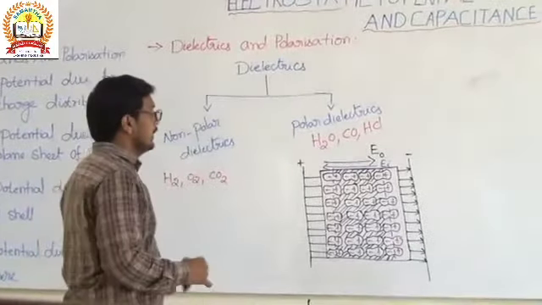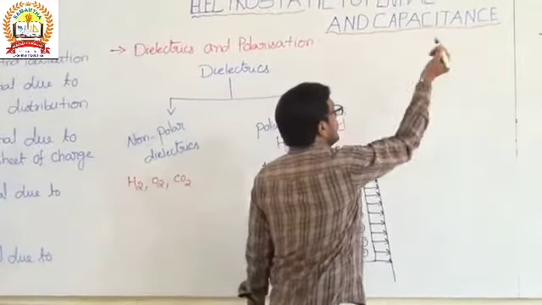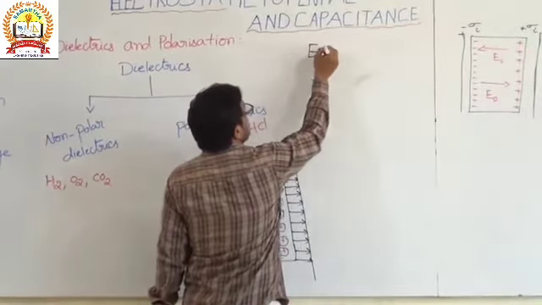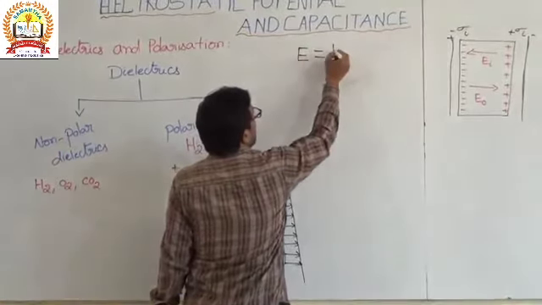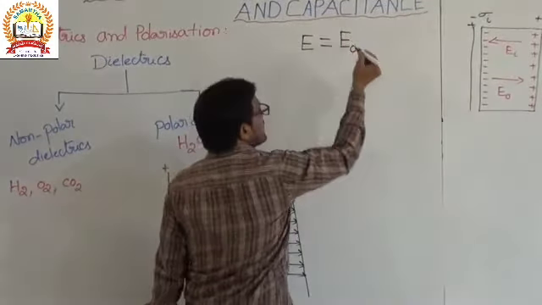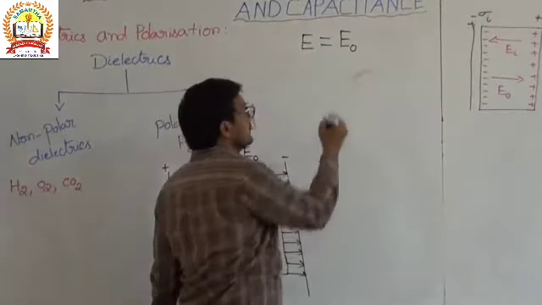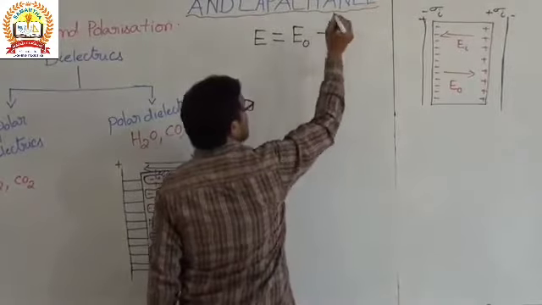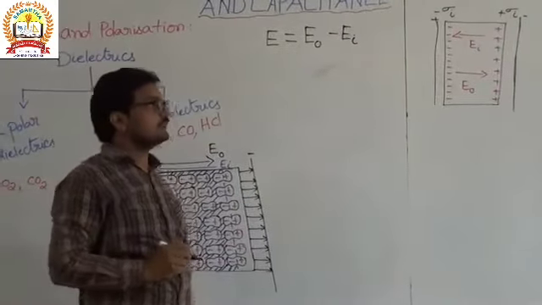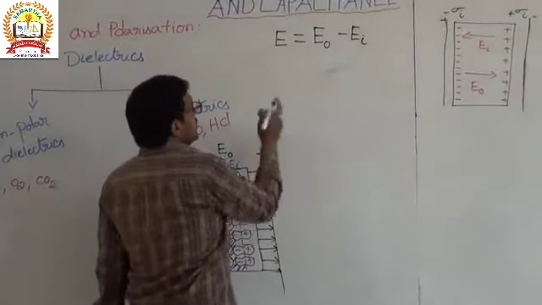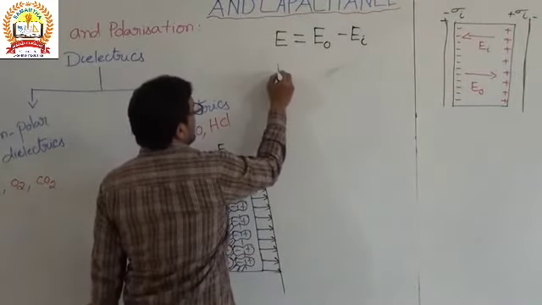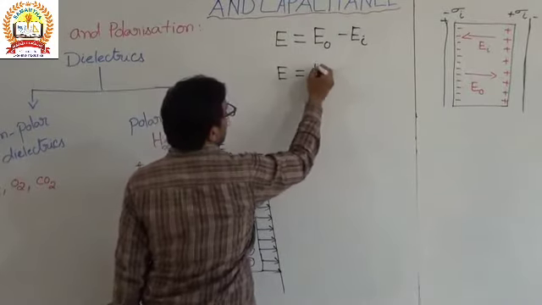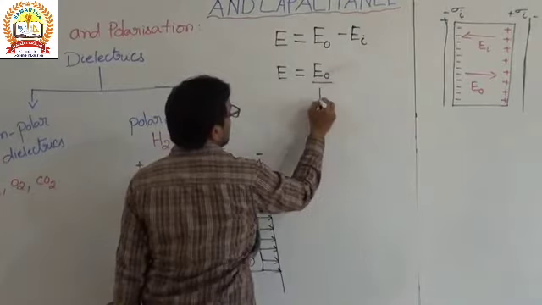Okay, that I will explain mathematically. We know that the net electric field E is equal to the original electric field, which we call the external electric field E naught, minus the induced electric field EI. This will be the net electric field. And also we write that E is equal to E naught by K in terms of the dielectric constant.